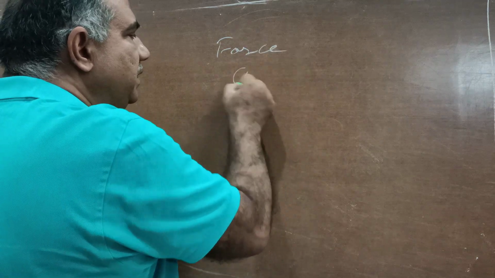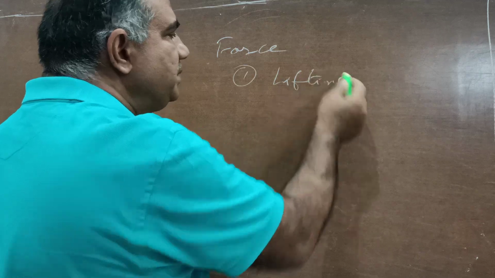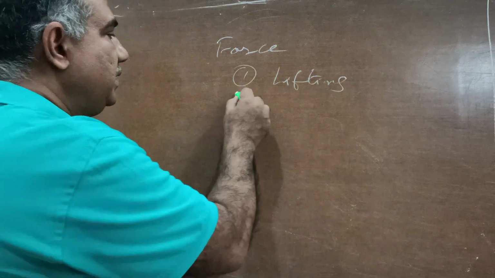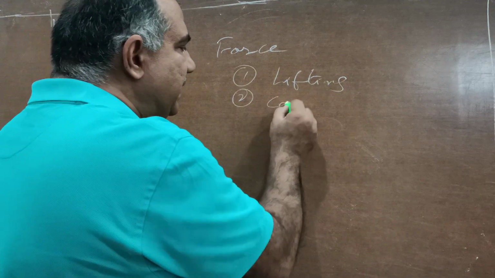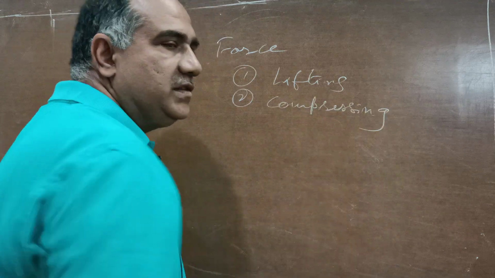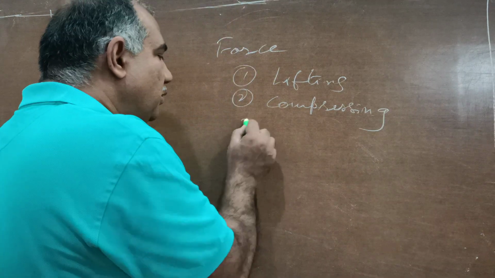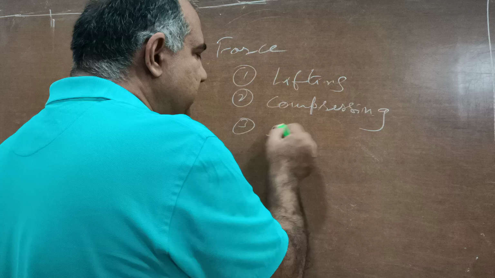Number one, you can apply it by lifting. If there is an object, you lift it, force is applied. You can apply by compressing. There is a body, you want to apply force, you can just compress it. Also, the opposite of this is stretching.